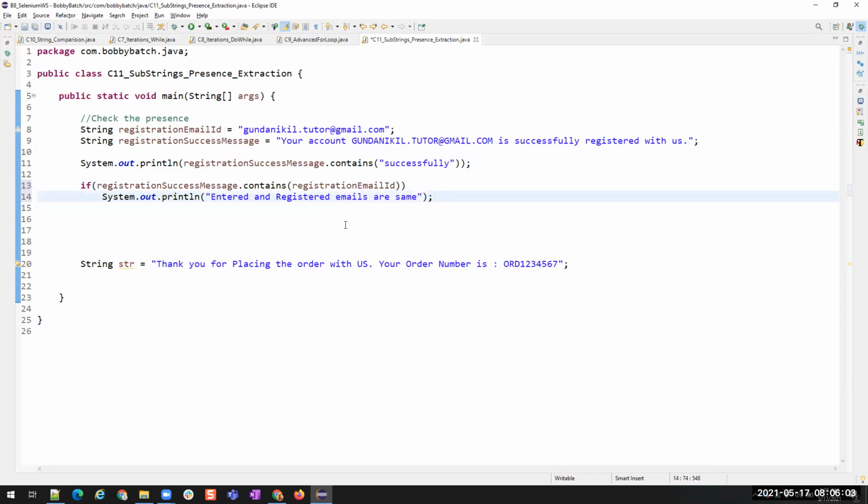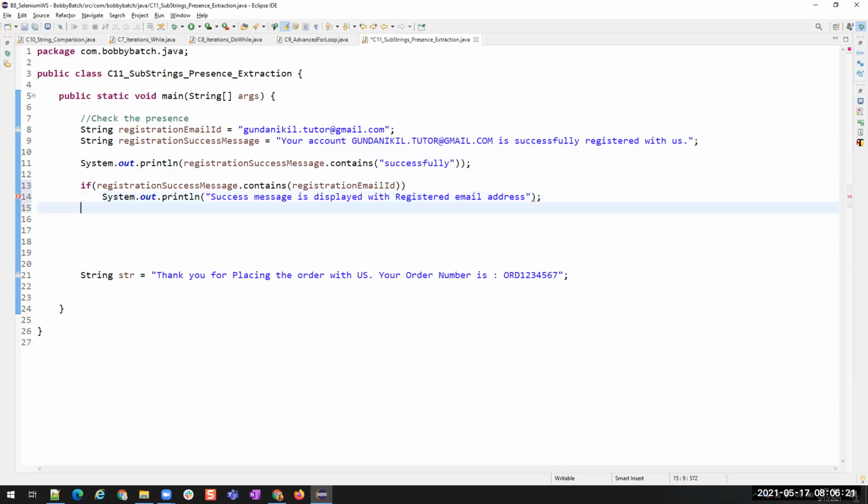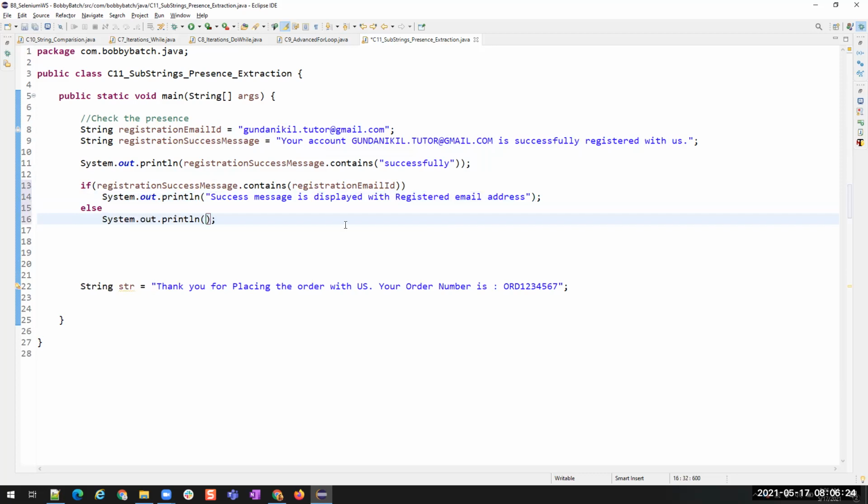Okay, we are speaking about a substring, right? So success message is displayed with registered email address. That's all. Else, success message does not have the registered email in it. That's all. Now if I run this,